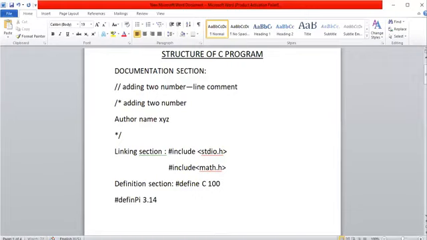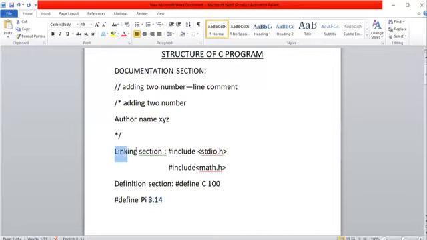Now if pi is required more number of times, then below the linking section we can use the definition section. That definition section simply defines the pi value, meaning the value of pi is defined in the definition section.